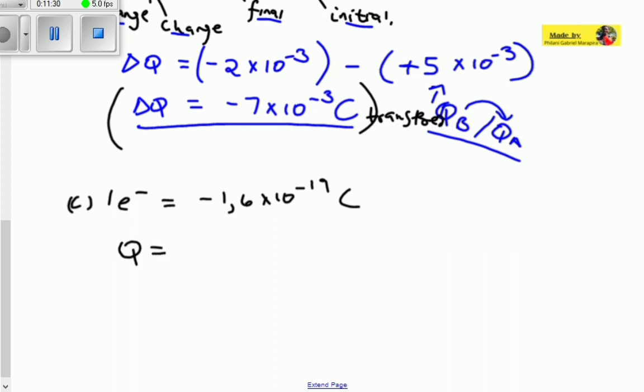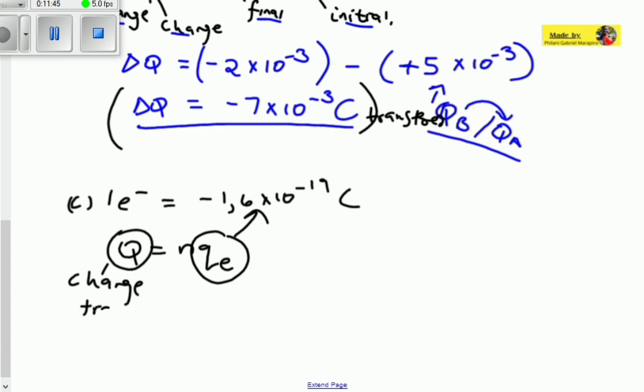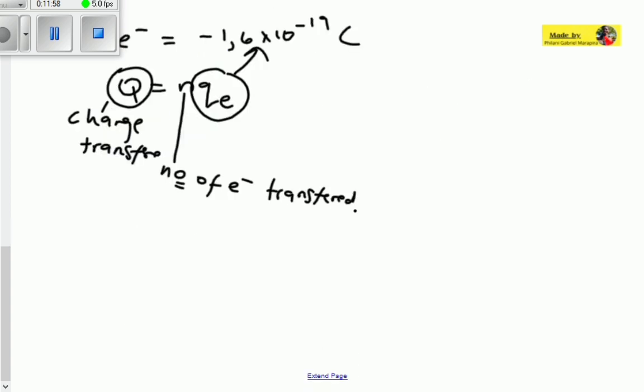So here we've got a formula, Q is equal to N QE. QE represents the amount of charge each single electron has. Q is the charge transferred. And N is the number of electrons transferred. So this is all about the transfer of charge from one object to another.